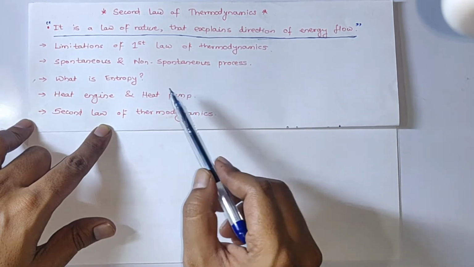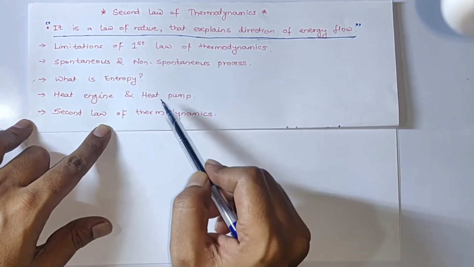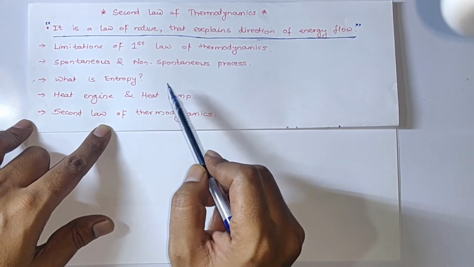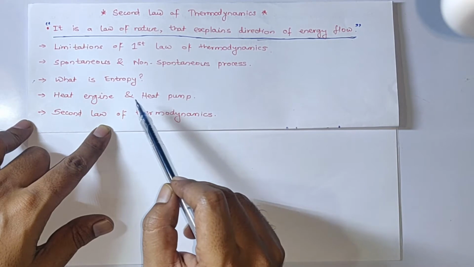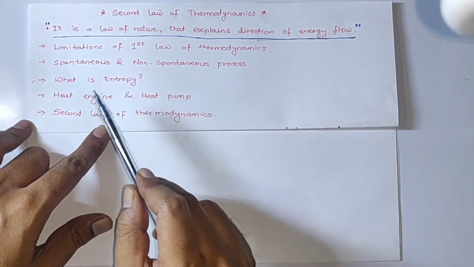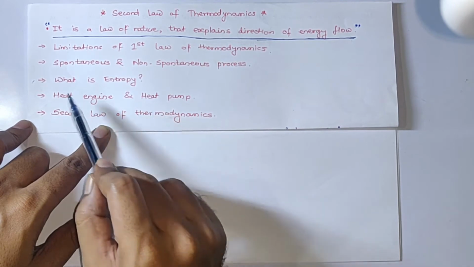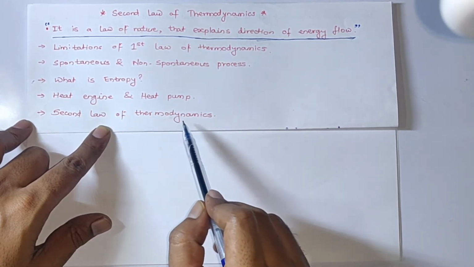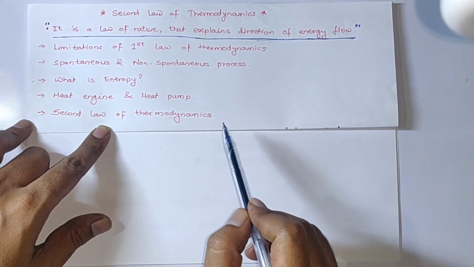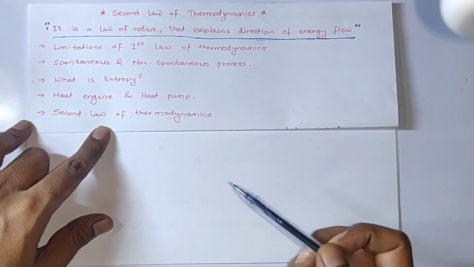This is just a simple statement, but to understand the second law of thermodynamics we need to have a clear understanding of a few concepts first. So we are going to start our session with understanding the limitations of the first law of thermodynamics, why we needed to have the second law in place. Then we will cover what are spontaneous and non-spontaneous processes, then what is entropy, heat engine and heat pump, and at the end we are going to learn the second law of thermodynamics. Understanding these concepts clearly will help us understand the second law.